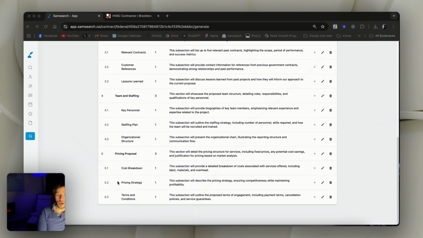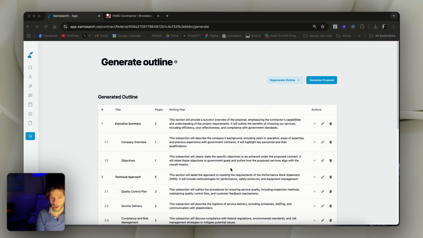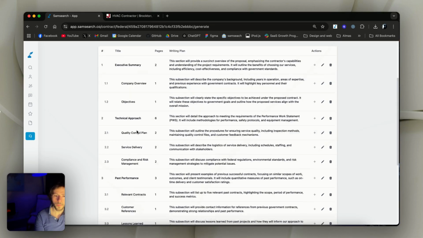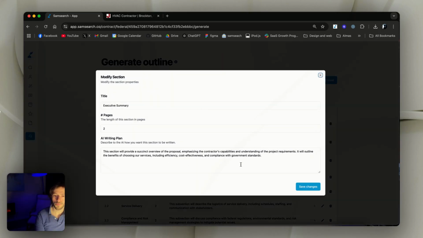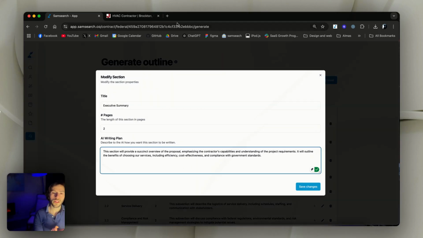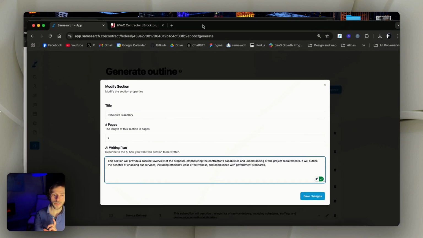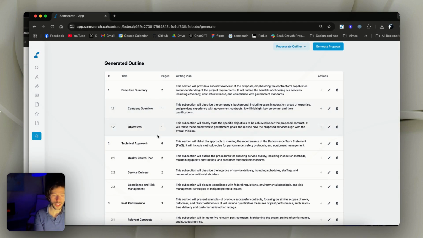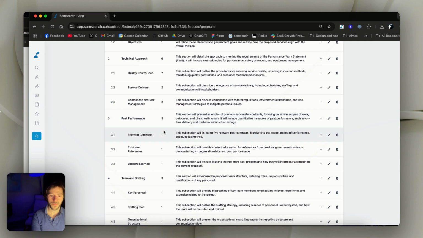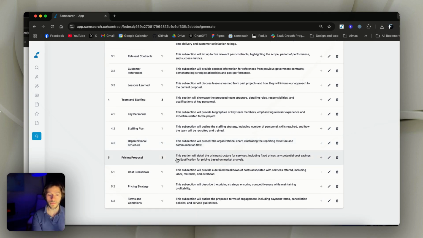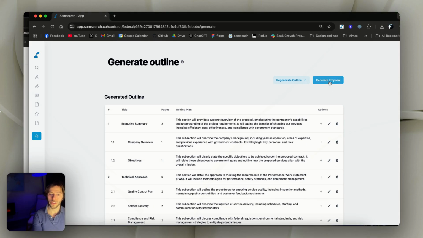So over here we have the outline generated, and we do have our writing plan for every section, and we have 2 sections over here. So we are in control of what these sections are. We can edit the sections, improve the writing plan, which is equivalent to the prompt on ChatGPT. And then we can also increase or decrease the pages for every section. For example, the technical approach for this one is 6 pages. Let's go over here and make it 5. I forgot to click save. And then once we like everything about the outline, we can go ahead and generate the proposal.